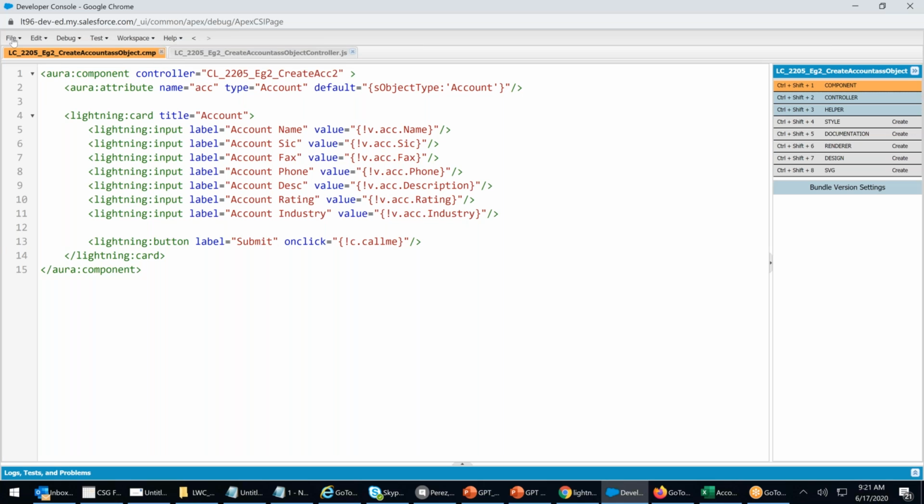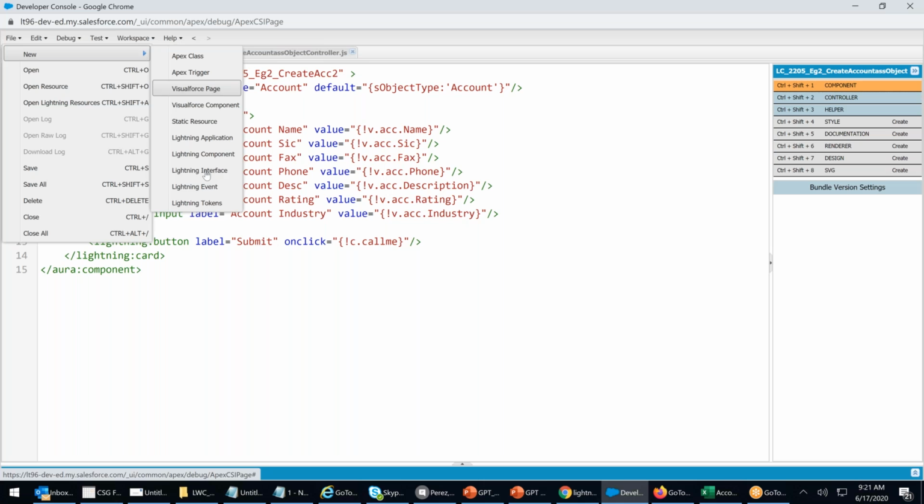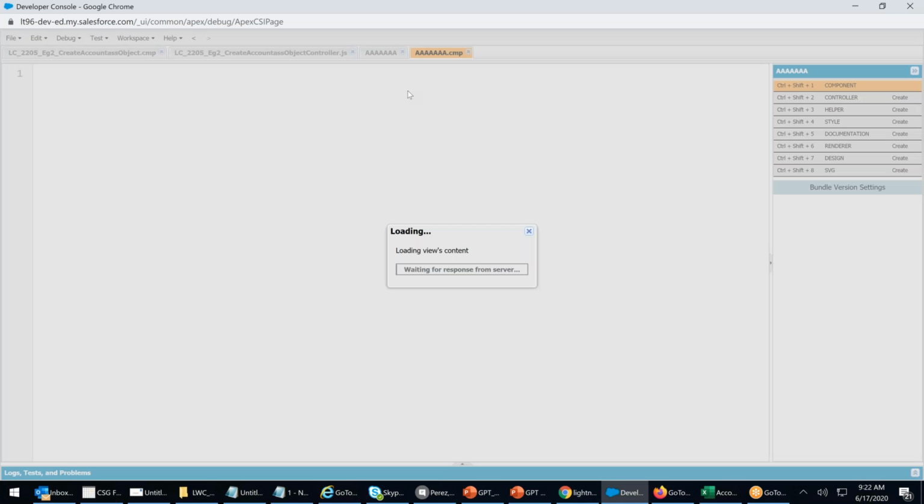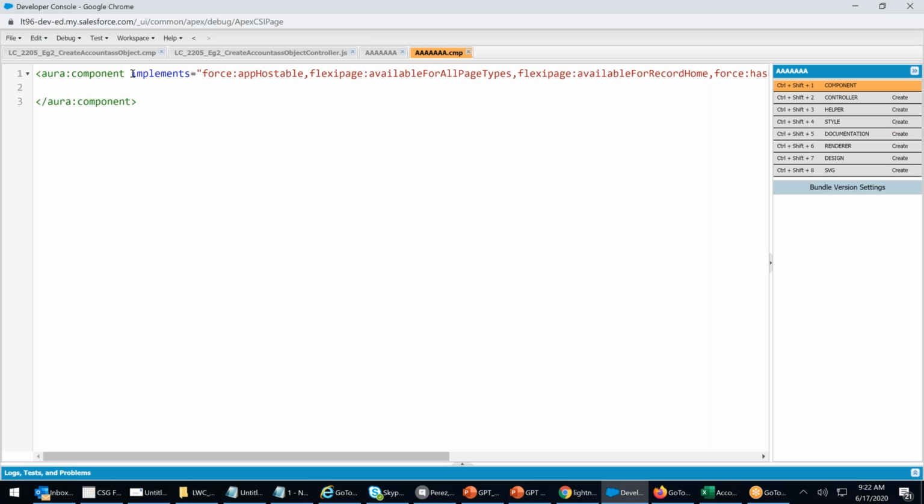First thing, always a new component, right? I'm creating a component called A. I check this tab, lightning page, record page, right? Submit. I just created a component called A. I need this line, implements.